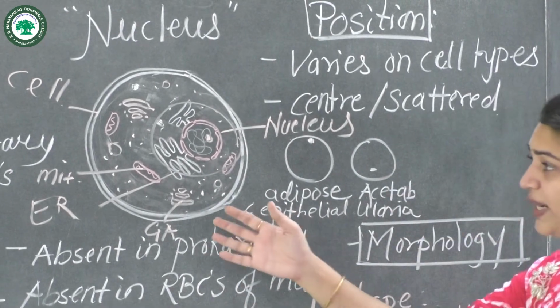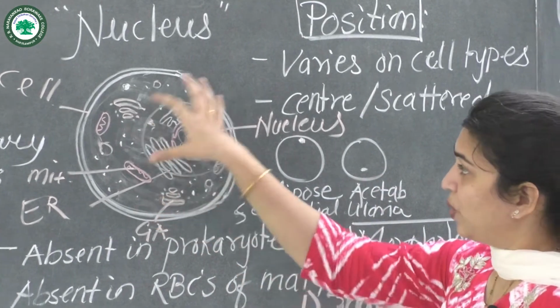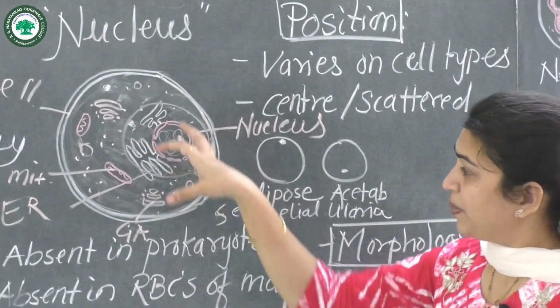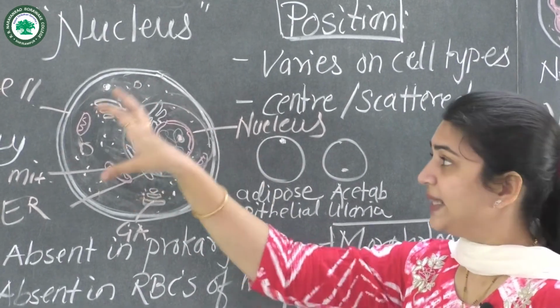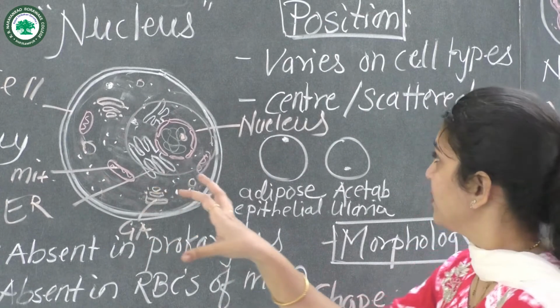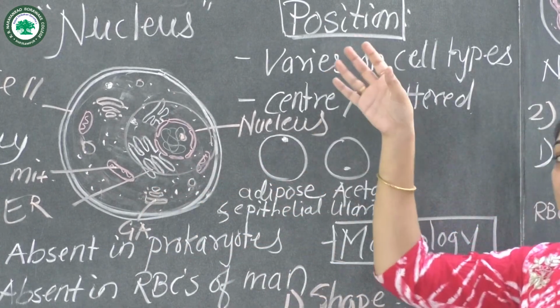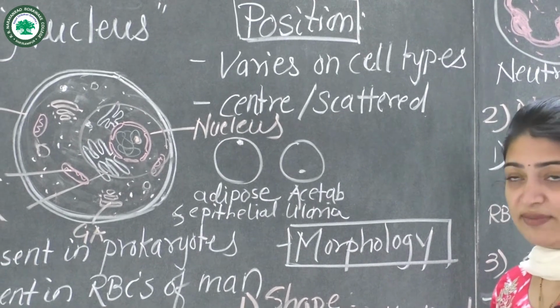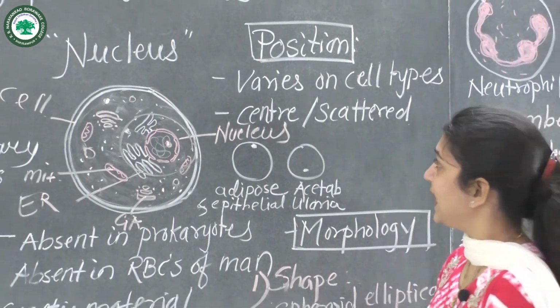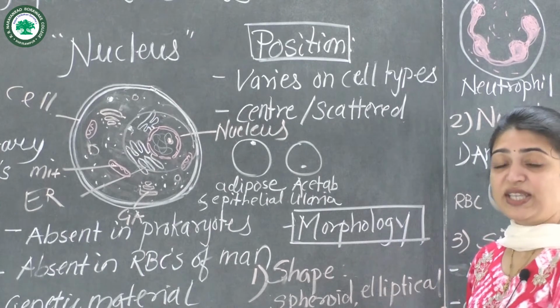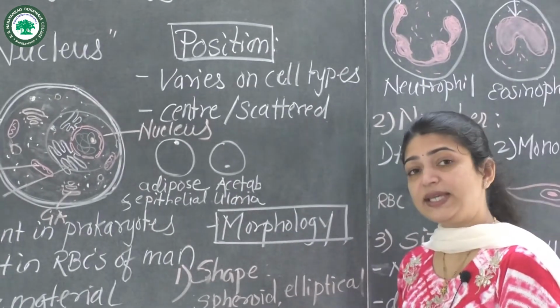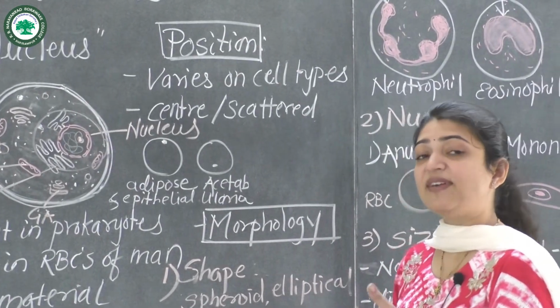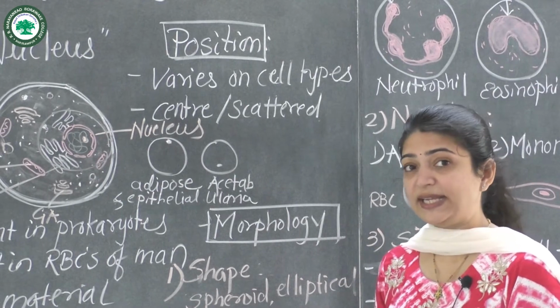So according to this location, as we have known that it is present in the cell, in the cytoplasm, let us see the different positions where the nucleus is present in the cell. The position of the nucleus varies according to different cell types.